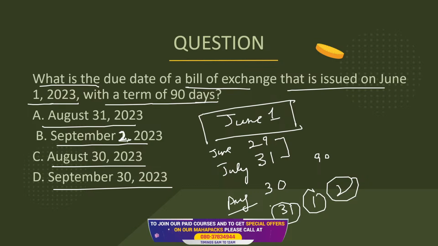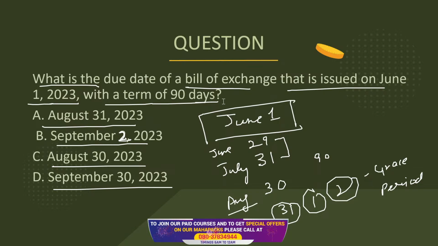Due to the grace period, we have something called grace period here. So as per the grace period, September 2 should be the answer. Because it is not 90 days, it is 90 days plus 3 days more for the grace.